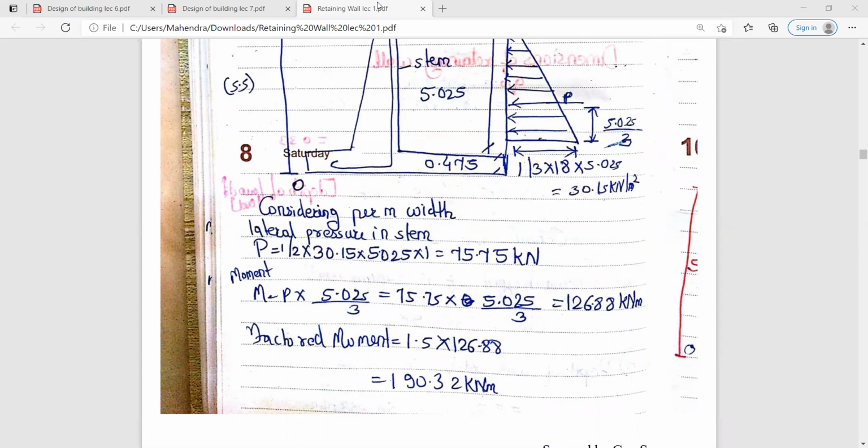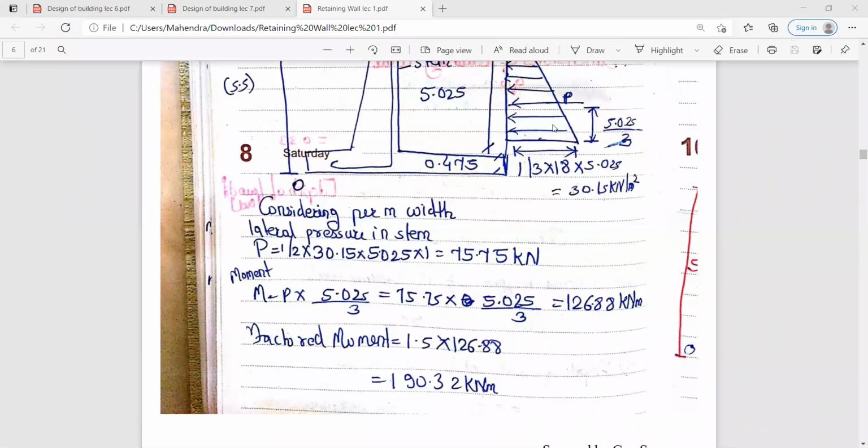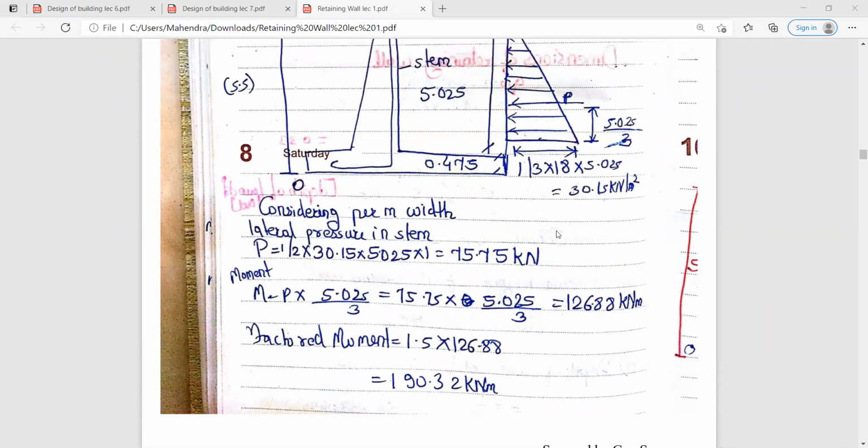Everyone had got this answer. Okay. All the others had also completed. Yes, तनवीर हो गया. तनवीर सौरभ.